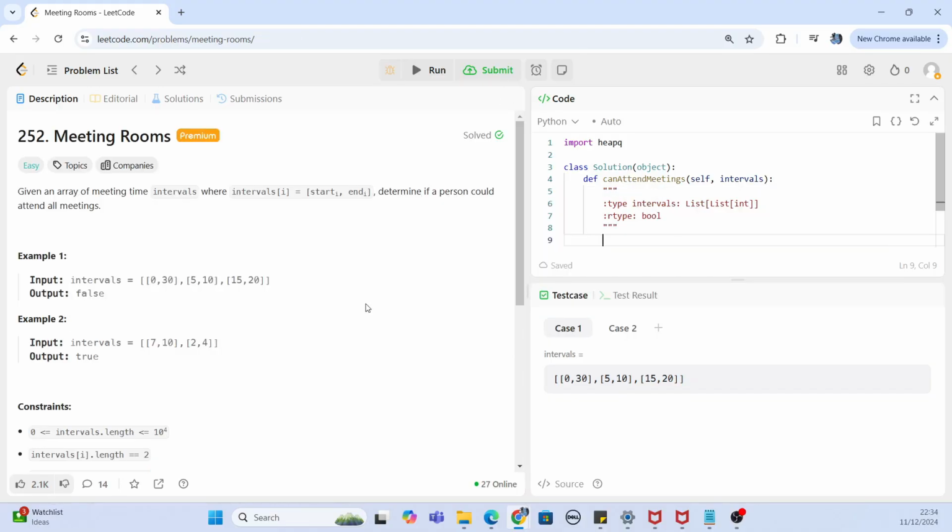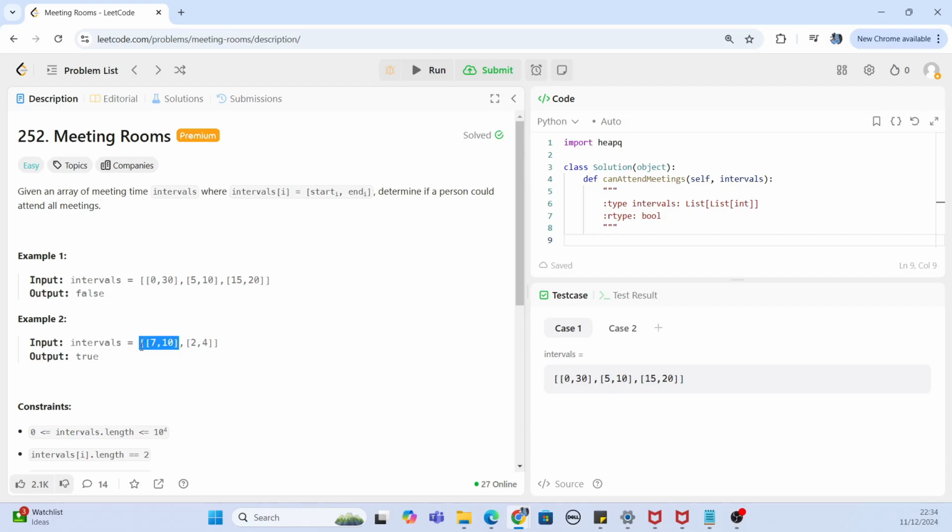So first thing first, I think it was very clear from example number 2 that the person can start any meeting from any point of time. He doesn't have to attend the first meeting which is listed in the list. He can attend the second meeting first and then go to the first meeting.